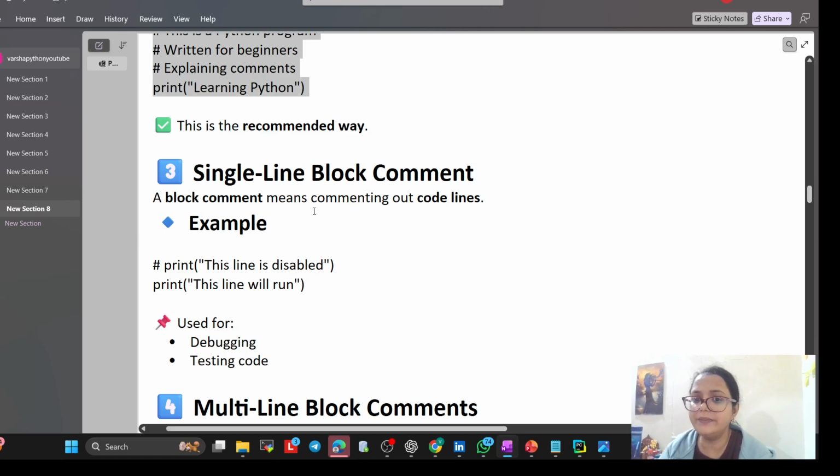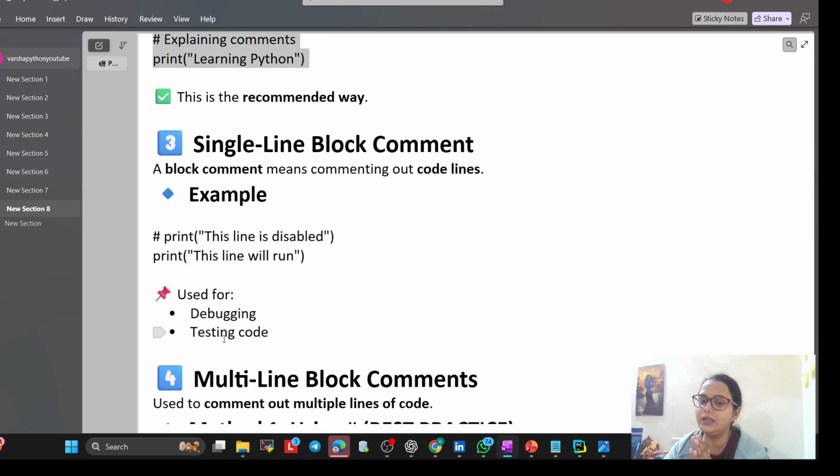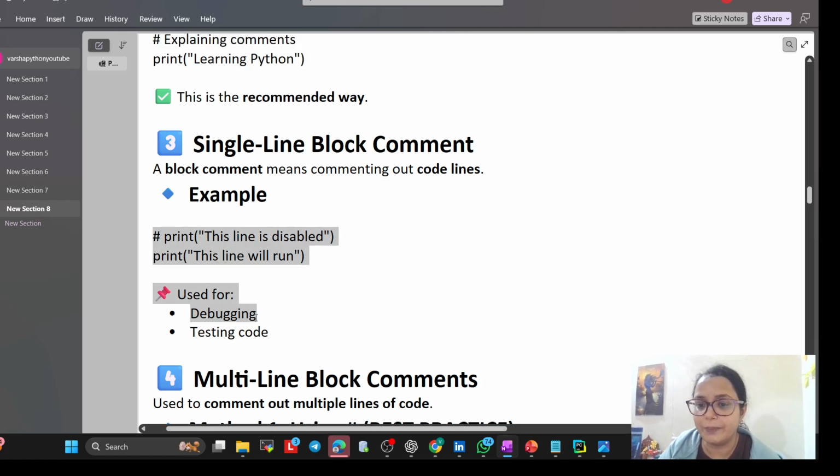Now the single line block comment. A block comment means commenting out code lines. See, this print line is disabled, and this print line will run. That is used for debugging and testing code. Whatever we are printing is what we have to execute, but sometimes for testing purposes we comment out that line itself so that we run the other line, because maybe that line is not necessary at that point of time. But I will show you the practical also.